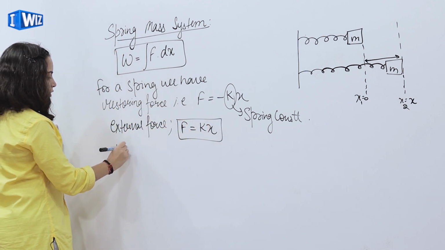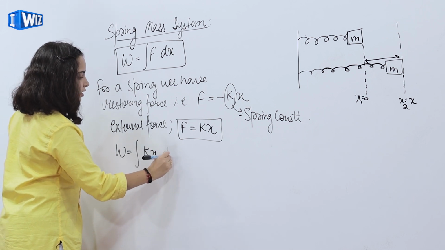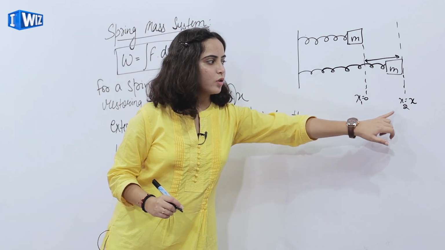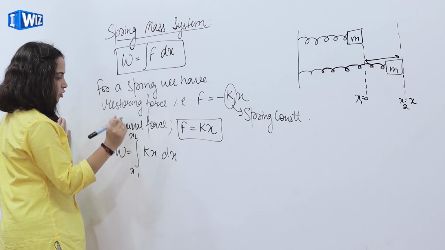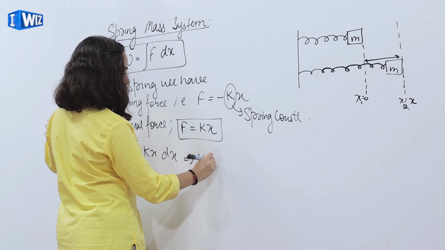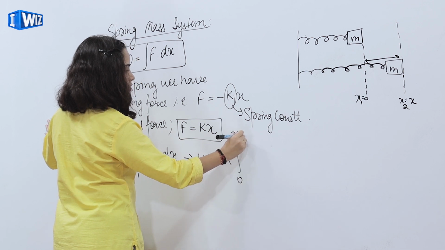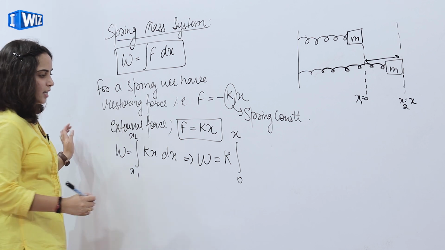Now I'll substitute the value of F, kx dx, and the displacement is from x1 to x2, which is equal to work done is k integral of x dx, displacement from 0 to x, because x1 is 0 and x2 is x.